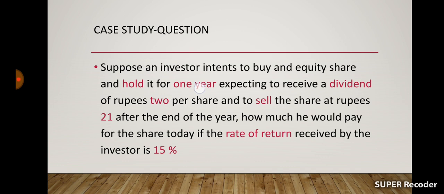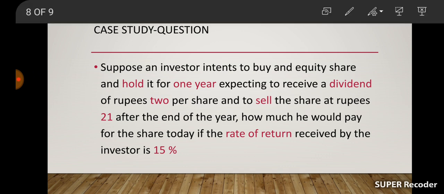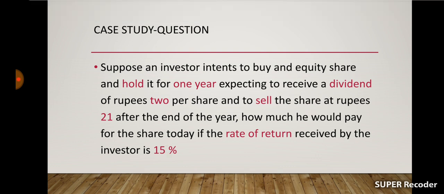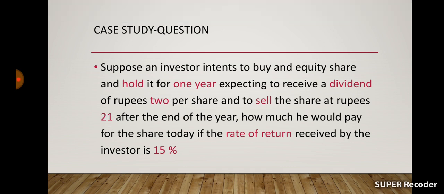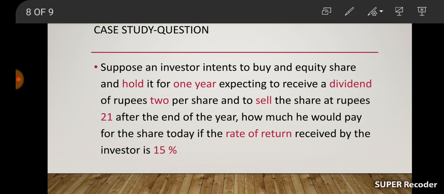Here the holding period is 1 year, the dividend is rupees 2 per share, the selling price P1 is 21, and the rate of return K is 15%. So we know all the information needed for applying the equation directly. That is, dividend is 2, selling price is 21, and rate of return is 15%.